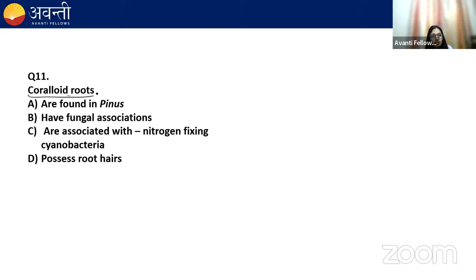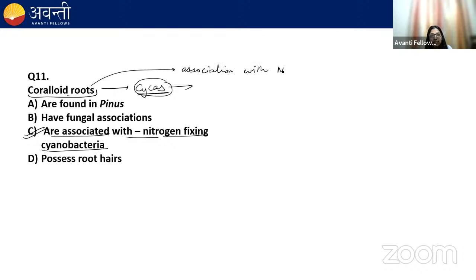Colloid roots, these are found in cycas. And these colloid roots are associated with the nitrogen fixing cyanobacteria. So they show association with nitrogen fixing cyanobacteria. Remember this, that colloid roots are found in cycas.